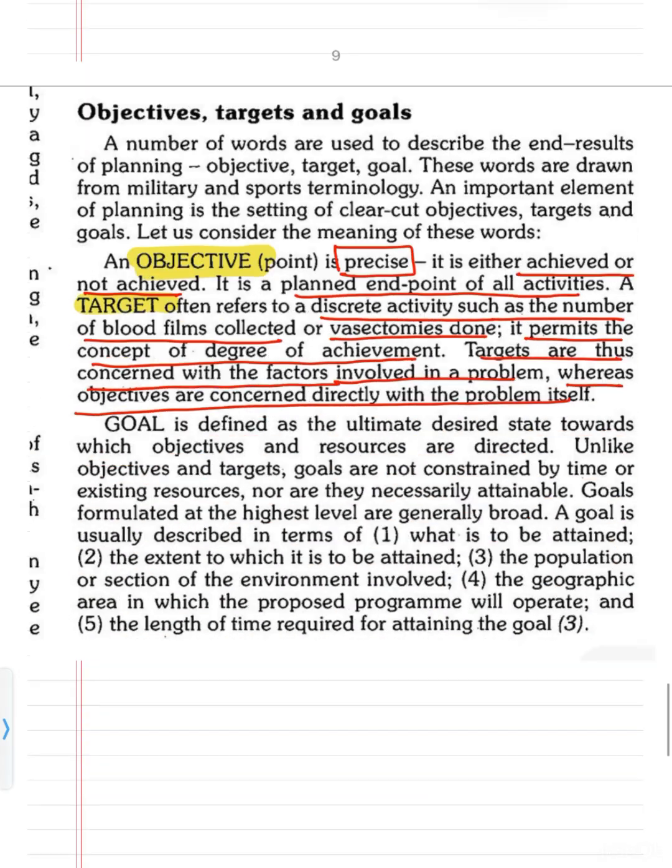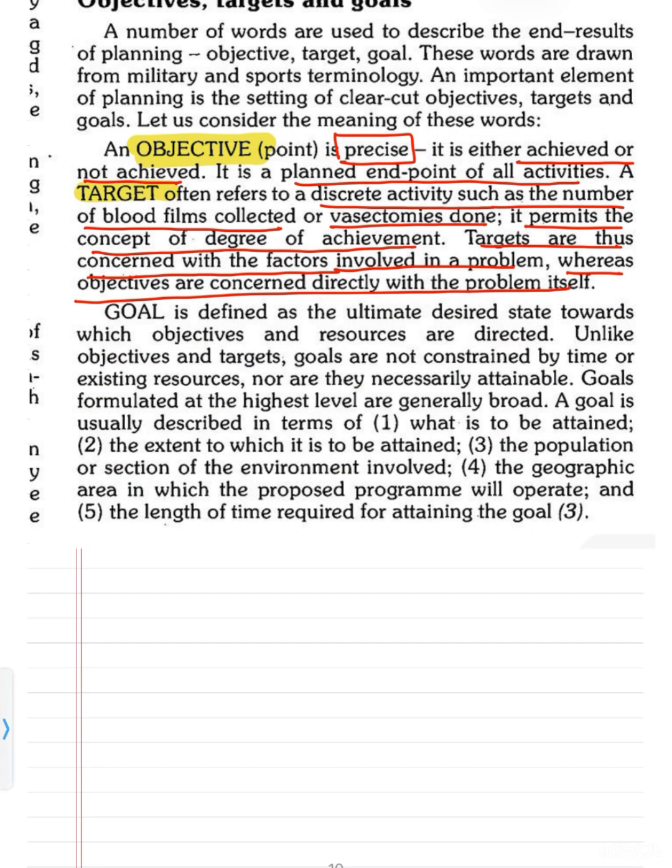Now coming to goal. Goal is more broad. Goal defines the ultimate desired state toward which objectives and resources are directed. So it's the ultimate desired state. Unlike objectives and targets, goals are not constrained by time. So this is what was asked in the question. It is not constrained by time or existing resources, nor are they necessarily attainable. It is not that if the government has given a goal, it has to be achieved. No, it's actually a dream of what the government wants to achieve. And it is not that we have to achieve it within 2 months, 2 years, 5 years.